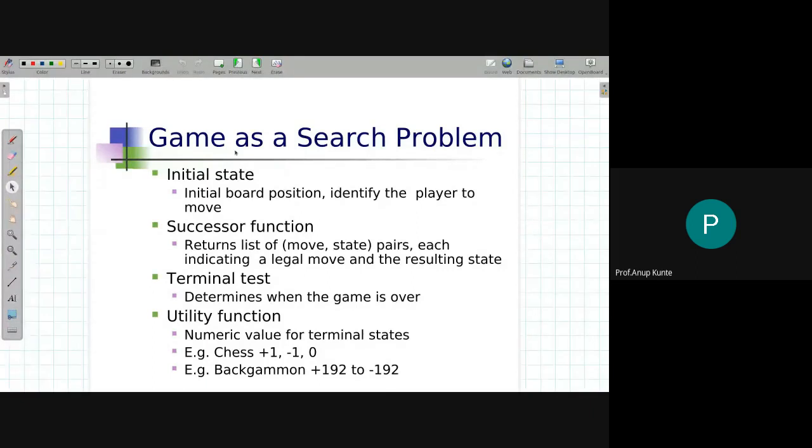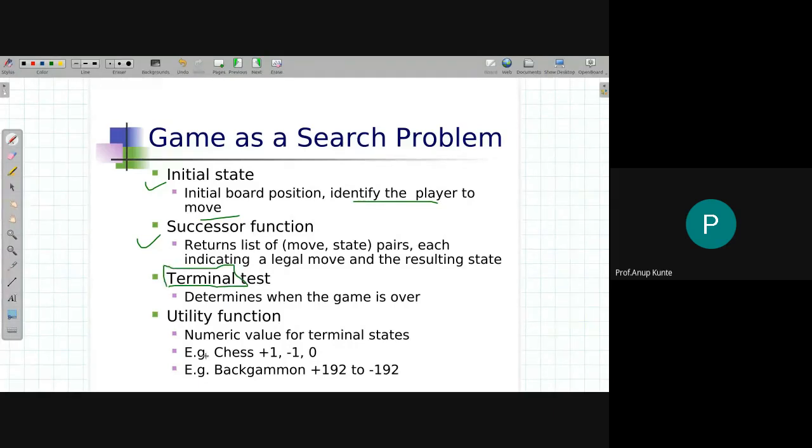The initial state, as usual, was a thing that we defined for any search problem. What should be the initial configuration of the board? The initial board position, and identify which player is going to perform the move. Then I should be able to define the successor function. That is again part of the standard state space search problem. I should have a goal test, but now the goal test has been changed into a new name, which is called the terminal test.